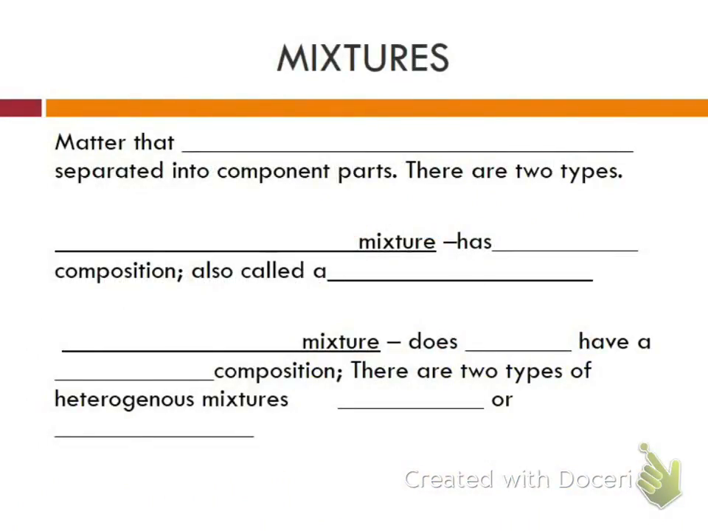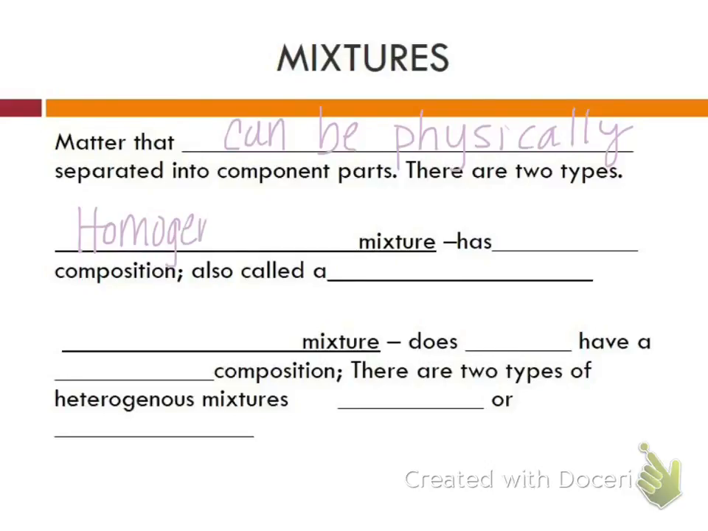Now, mixtures are something that can be separated by physical means. So they can be physically separated. And there are two types within mixtures. The first type is called a homogeneous mixture. That has a uniform composition, and we sometimes call that a solution. And by uniform composition, I mean it looks the same throughout.